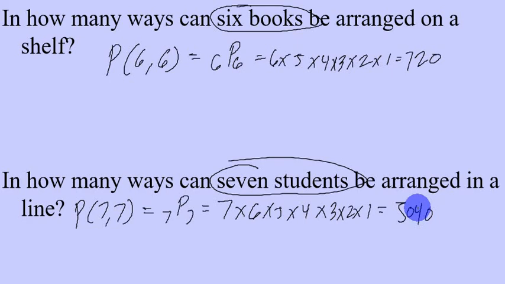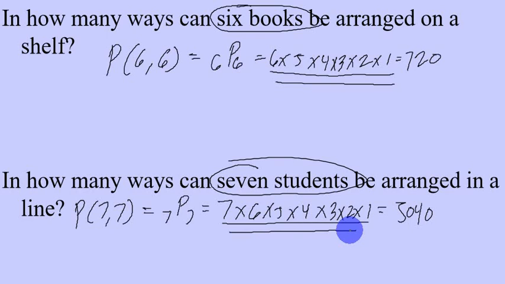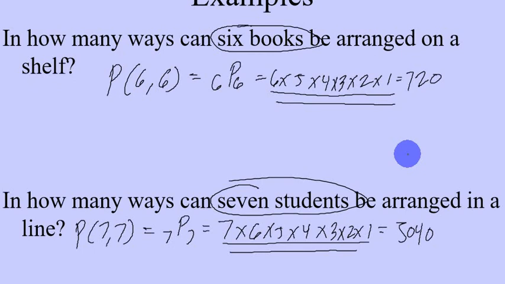By the looks of it, it's actually quite cumbersome and quite inefficient to write that long of a multiplication expression. However, there is a way for us to be able to write this more efficiently. And these are examples of how we can arrange objects without repetition, and we call it permutation.